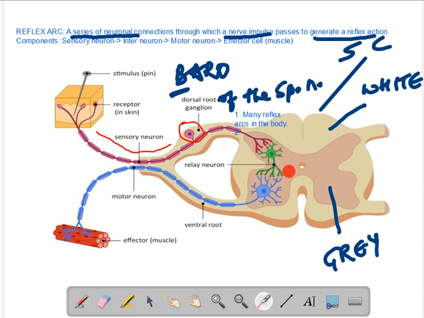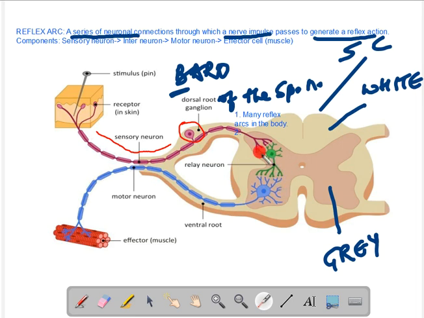This green cell is the interneuron, or the relay neuron. The function of the relay neuron is to connect the sensory neuron to the motor neuron, but also to analyze the incoming signal and decide what has to be done with it. Should it take an immediate action, or should the signal be sent to the brain or some other part of the central nervous system? Well, in case of such a strong stimulus, the relay neuron rapidly sends a message to the motor neuron in the form of nerve impulses. There is not just one neuron involved; there are many sensory neurons and many motor neurons involved.